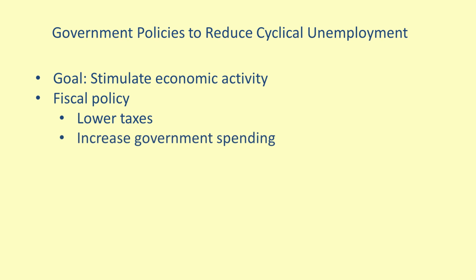The government can also stimulate economic activity by increasing its spending. For example, in response to the recession resulting from the 2008 financial crisis, part of the 2009 American Recovery and Reinvestment Act devoted billions of dollars to infrastructure and other projects around the country. Things like building and repairing roads, bridges, and parks. Increased government spending can result in more jobs working on government projects and more jobs at firms that sell goods and services that the government uses. And again, the people who get these new jobs will have more money to spend, leading to increased demand for other firms' products, and so on.